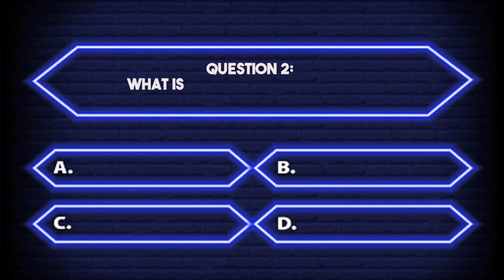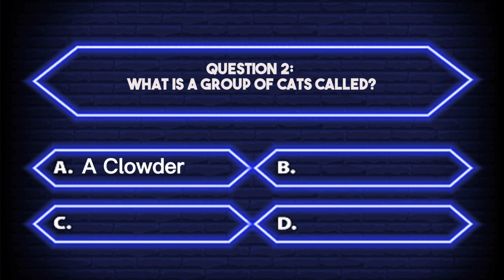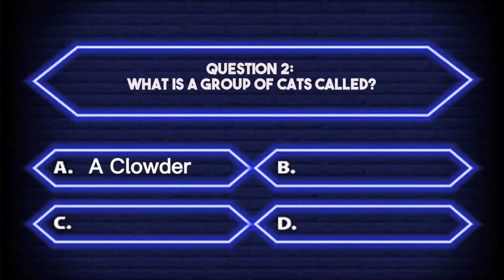Question 2. What is a group of cats called? A. A clouder. B. A litter. C. A pack. D. A swarm. Your timer starts now. The answer is A. A clouder.